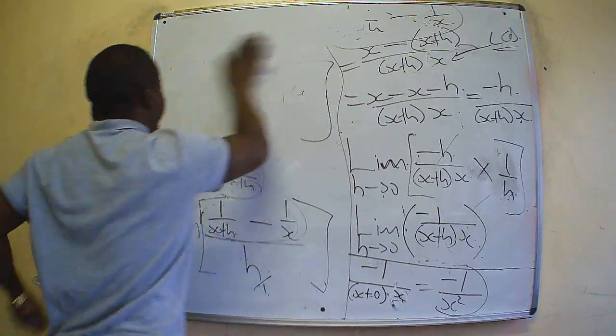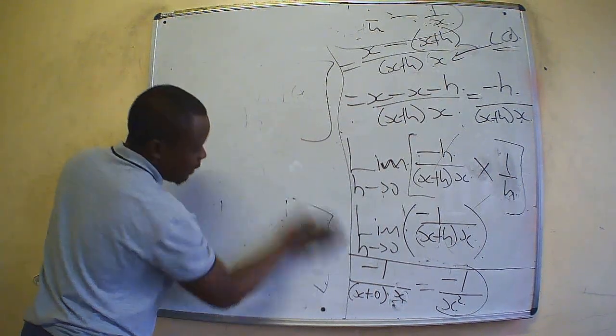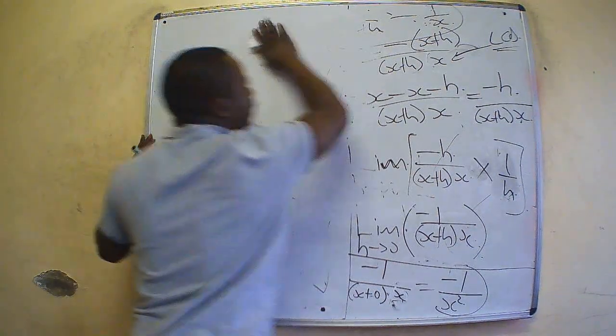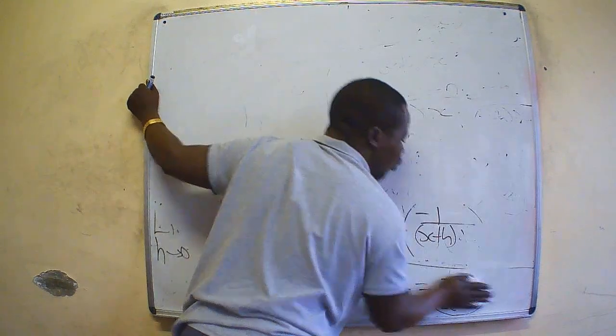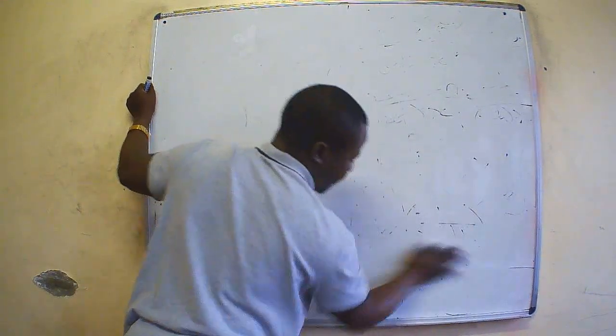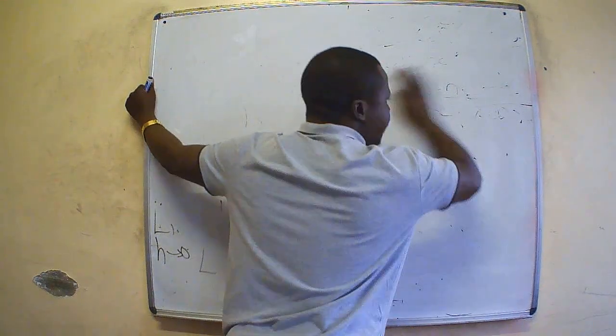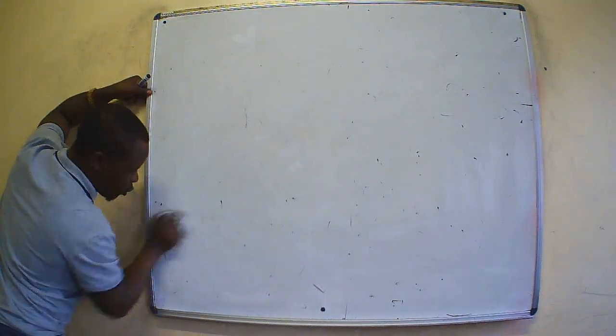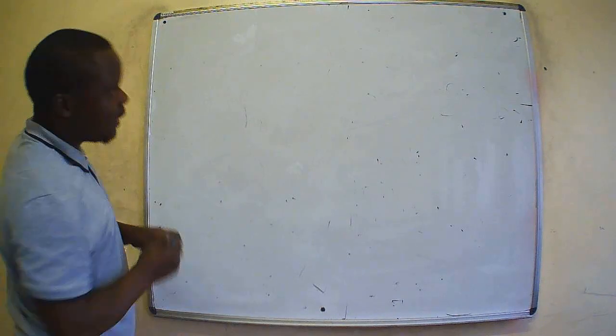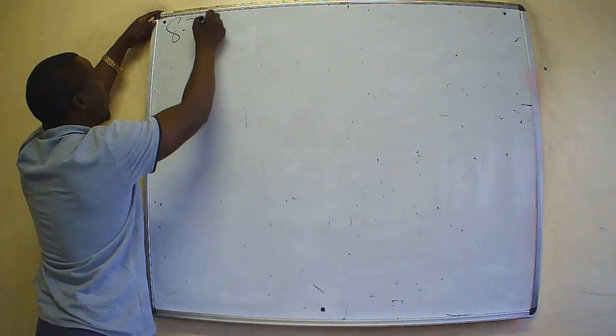So our next question, let's see what was the next question. The next question, it is obvious these are rules of differentiation. So rules of differentiation that we have is 8.2.1.